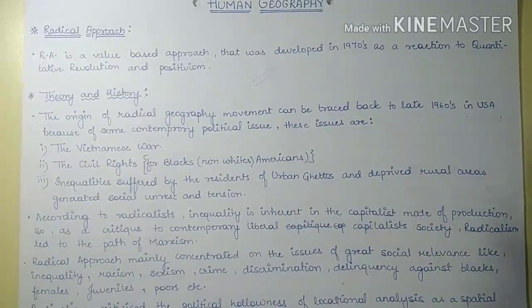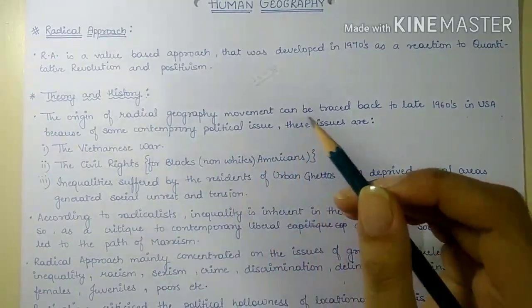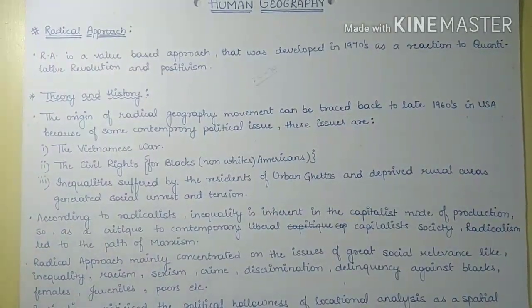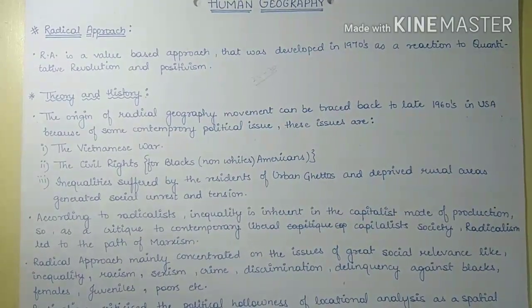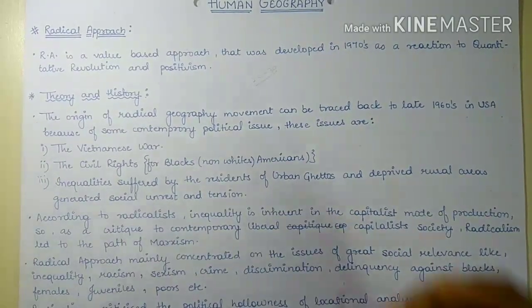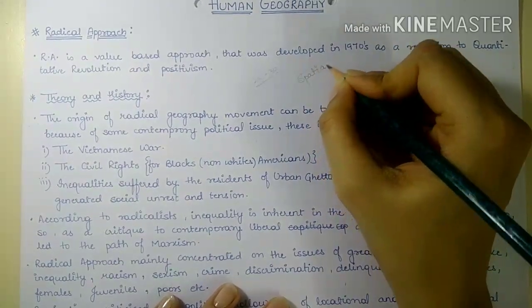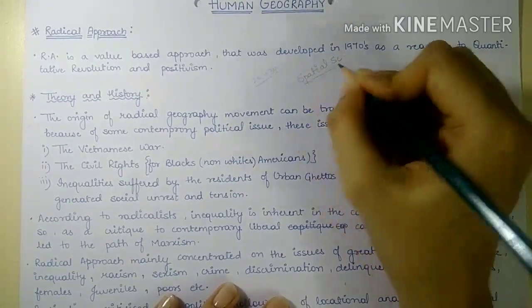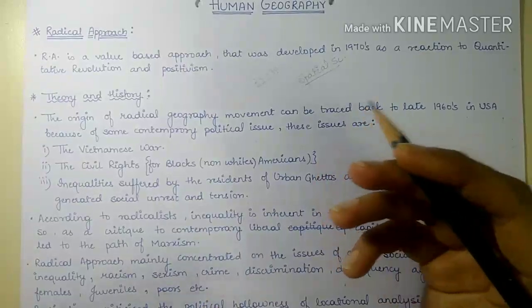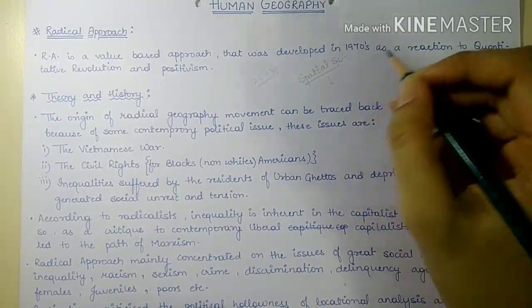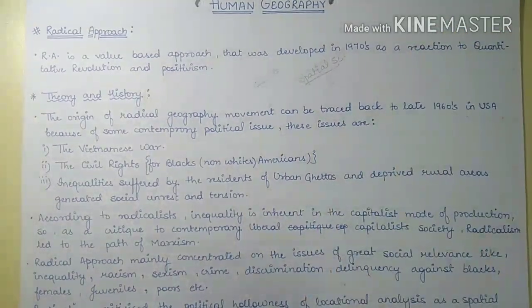So, radicalism was on the point of view that the quantitative approach and positivism tried to make geography a spatial science, and they totally neglected the concept of human.